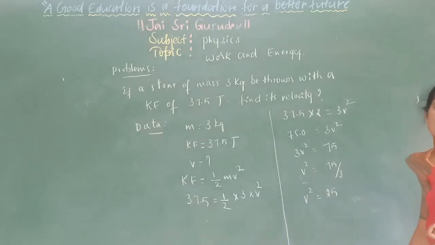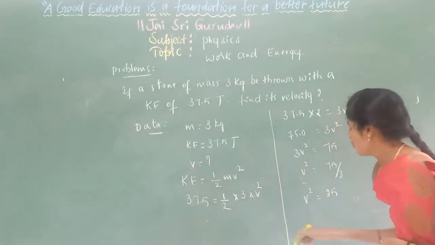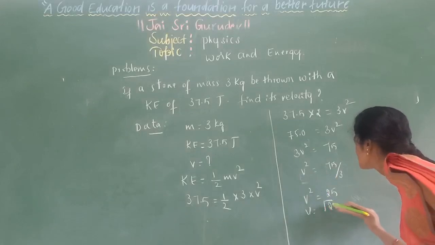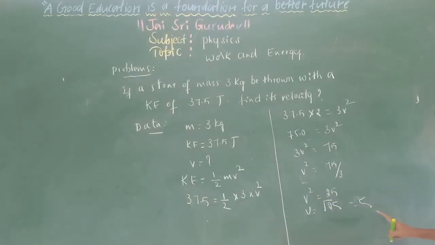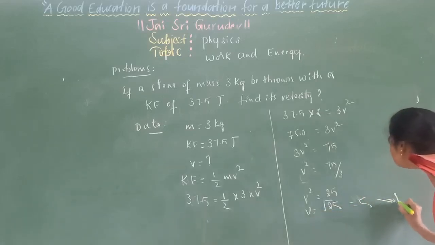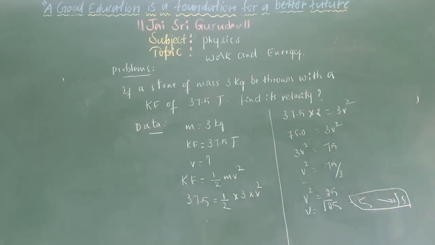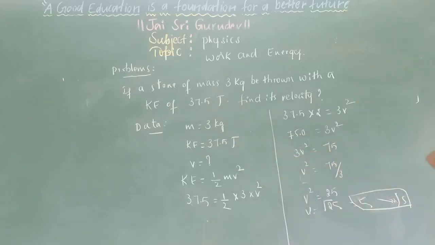So we got the value of v in terms of its square. We just need to calculate the value of v. So write v here and transfer the square root to the RHS. We get the square root of 25, which is 5. The SI unit of velocity is meter per second. So the value of its velocity is 5 meter per second. This is the velocity of the body, which has a mass of 3 kg and kinetic energy of 37.5 joules.